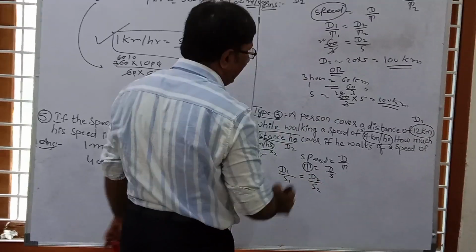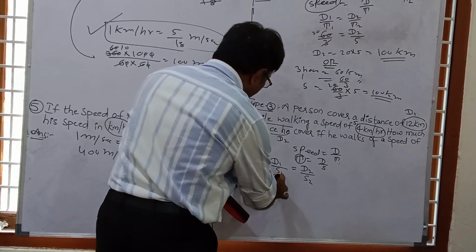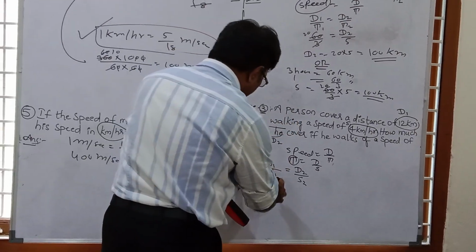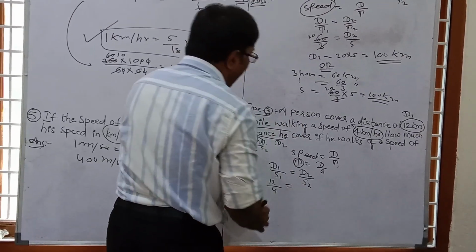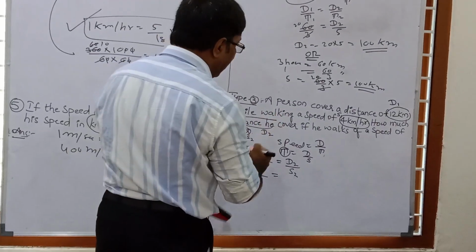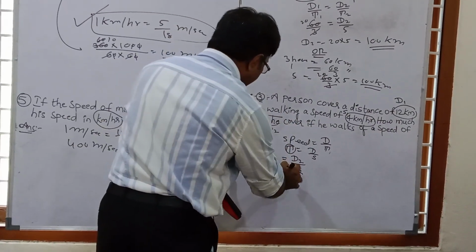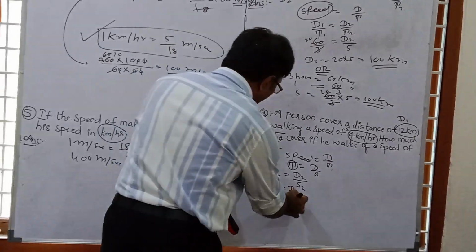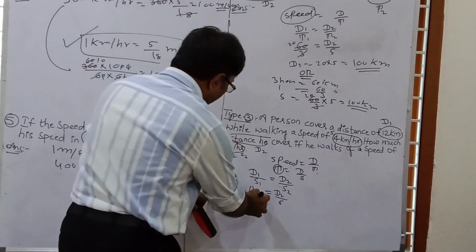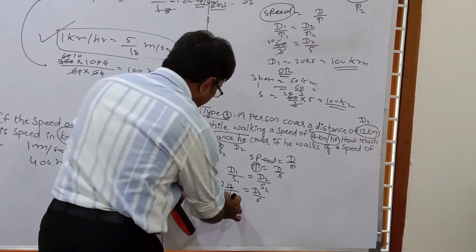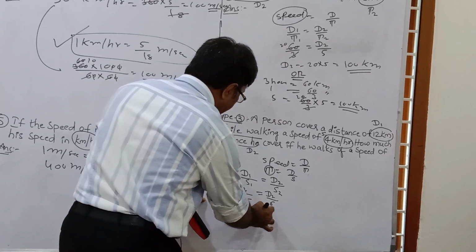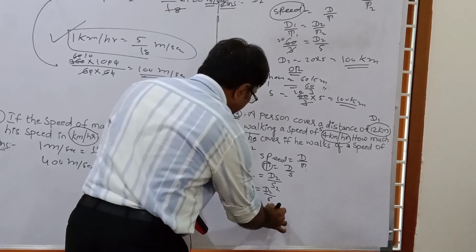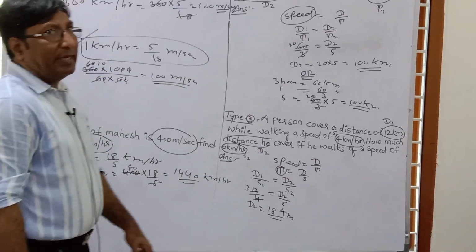So in the question, d1 is given, 12 kilometer. And s1, that is speed first, is given, 4 kilometer. Again d2, distance 2, is not given, we have to find how much distance. And speed 2 is given, 6. Now we can solve this question very easily. 4 threes are 12, so d2 equal to how much? d2 equal to 6 threes are 18. And this is the distance we have to find. So this is 18 kilometer. So our correct answer is 18 kilometer.